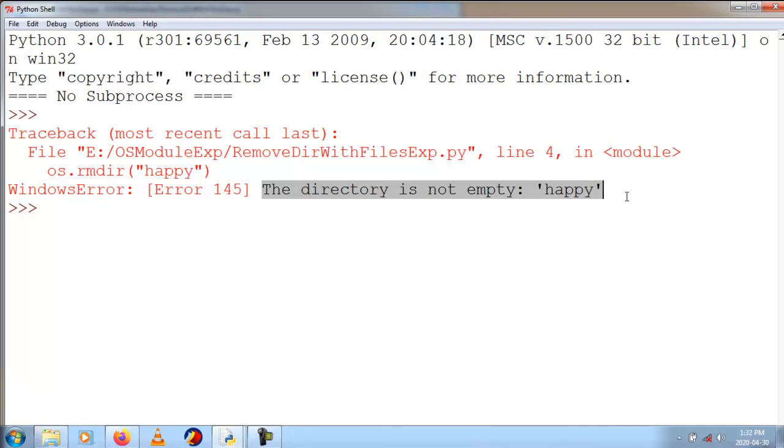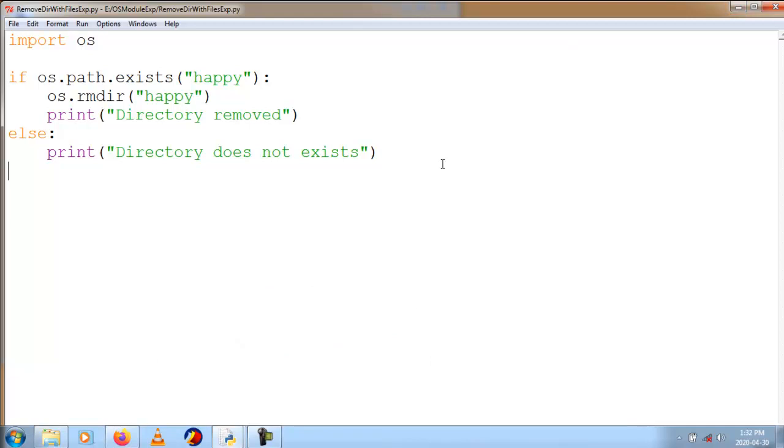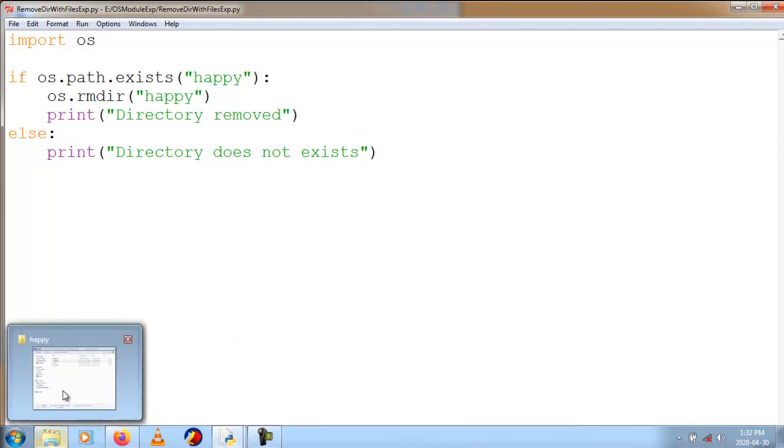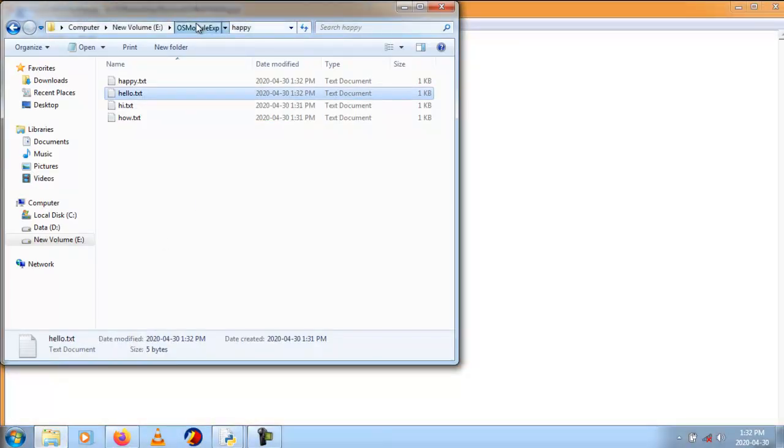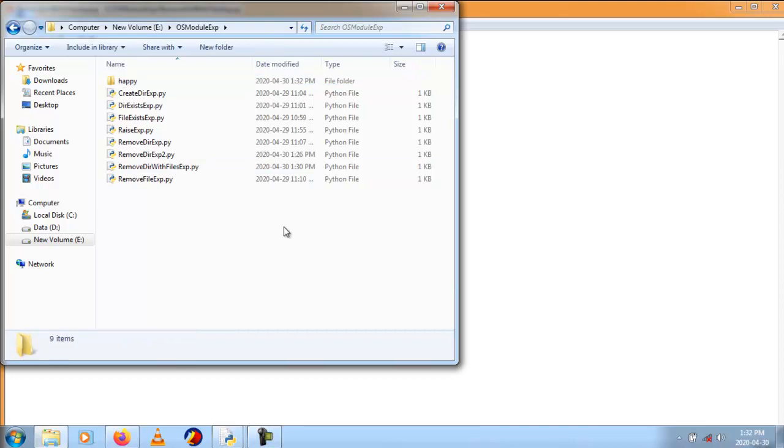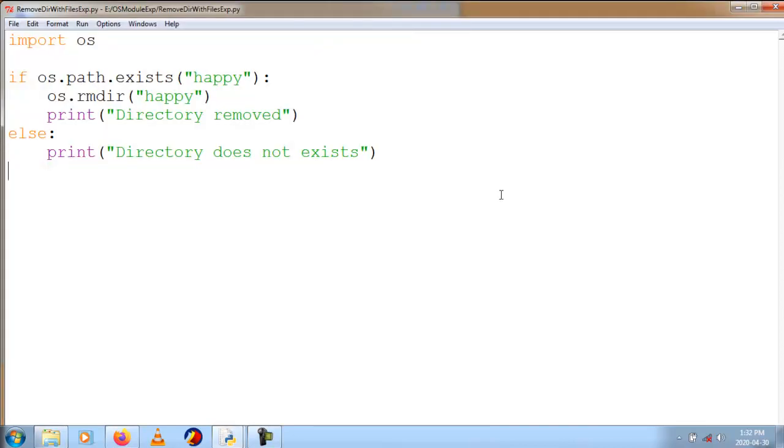So what do I need to do? I need to remove all the files from the directory first, then only I can remove the directory. To remove all the files, first of all I need to know what files I have inside my directory. For that, I need to list all the files of the directory.